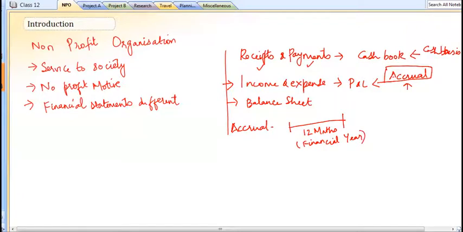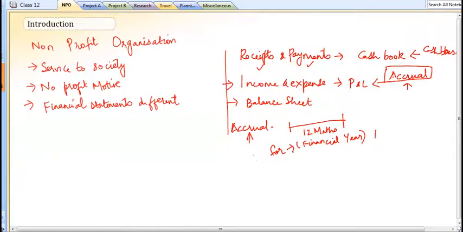Whatever revenue or expenditure is incurred for a particular financial year is to be booked in that year, irrespective of whether it is paid or not. That is not a criterion. If it is incurred for that particular 12 months, then it is to be booked in that financial year, whether it is revenue or expense. This is a layman's explanation of the accrual concept.